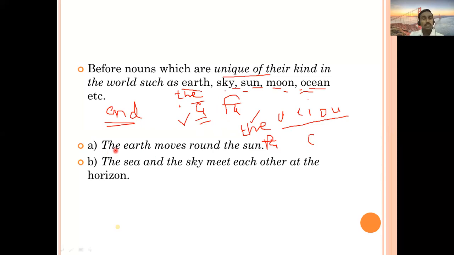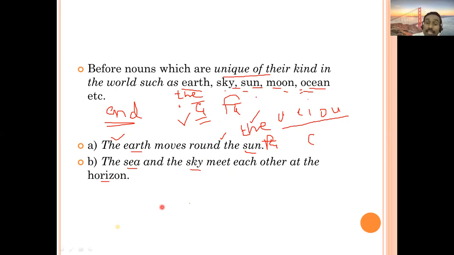So it says, the earth moves round the sun. Two things you will find here. Earth is here, sun is here, and before earth, article the is used. Before sun, article the is used. Next is, the sea and the sky meet each other at the horizon. Here you'll see article the is used 3 times: sea, sky, and horizon. So the sea, the sky, and the horizon. These are some of the examples. You can find more that you can talk about.